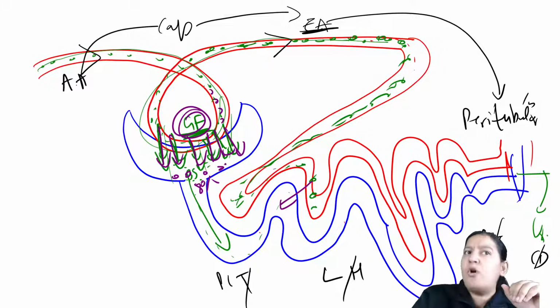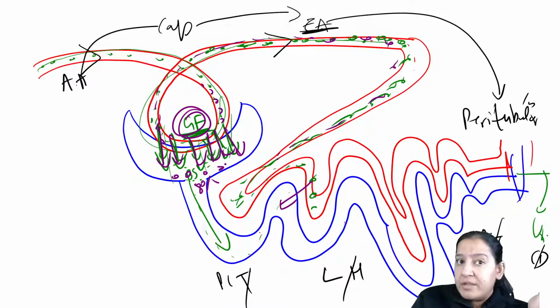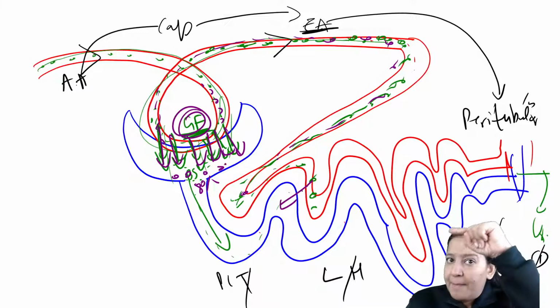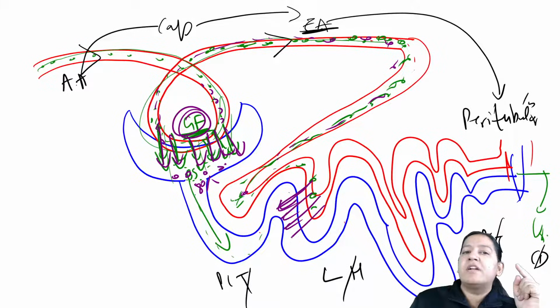But 20% still want to get excreted, but they didn't get the time to get excreted, and they just flow away in the efferent arteriole. Now they want to come in the urine. They want to get excreted. So from the tubular capillary, they will come directly in the tubule.